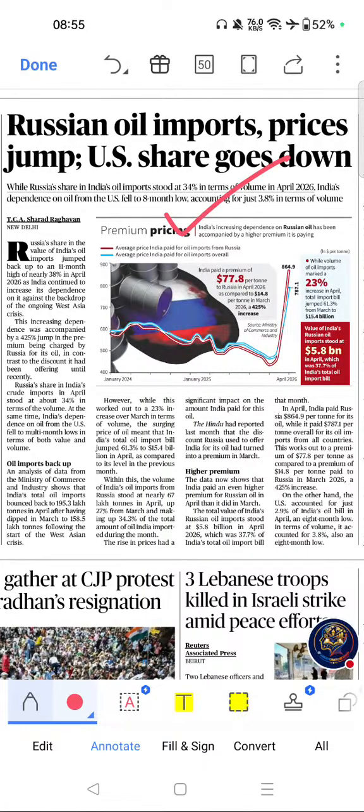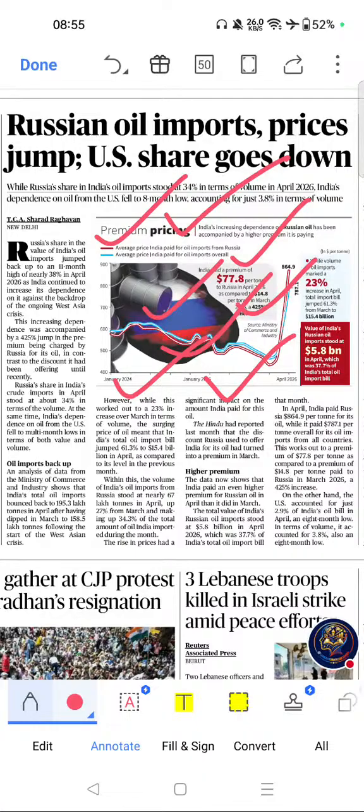Russian oil imports prices jump, US shares goes down. If you see the importance of this topic, energy security is a recurring UPSC topic. Russia-India energy relations are important in international relations. Oil import directly affects inflation, CAD, and fiscal stability, and it is frequently asked in banking, SSC current affairs, and important for understanding geopolitical impacts on the Indian economy.